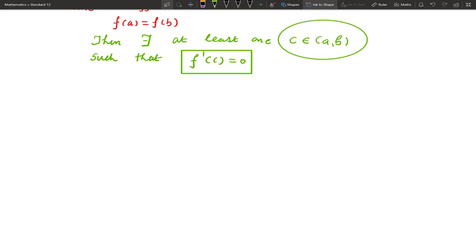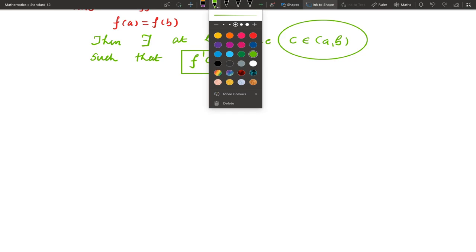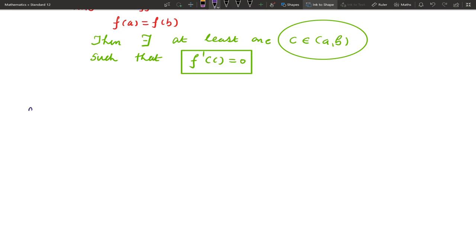Now the geometrical interpretation is, first you check the interpretation of f prime c. What is the meaning of f prime c? Actually this is nothing but d by dx of f(x) at x equal to c, and say y equal to f(x) represents a curve.